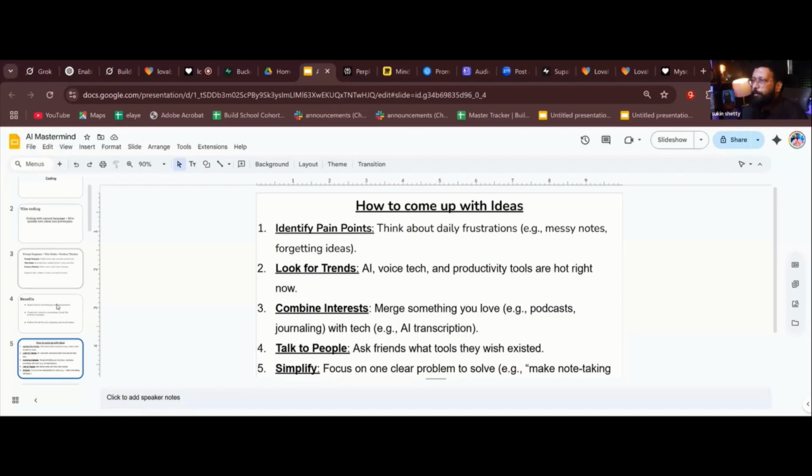I have a problem where I have messy notes or forget ideas when I'm on the go. I have a lot of books. Who has a lot of books and keeps writing? Who likes to do that? I like to do that, right? Yes.